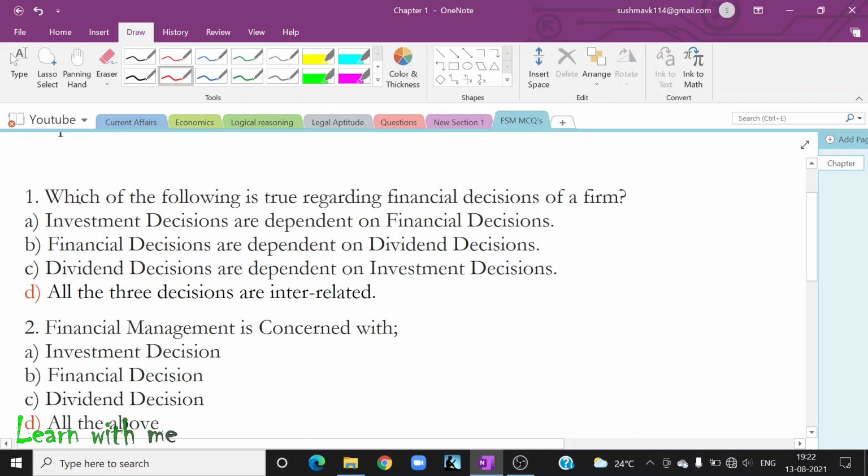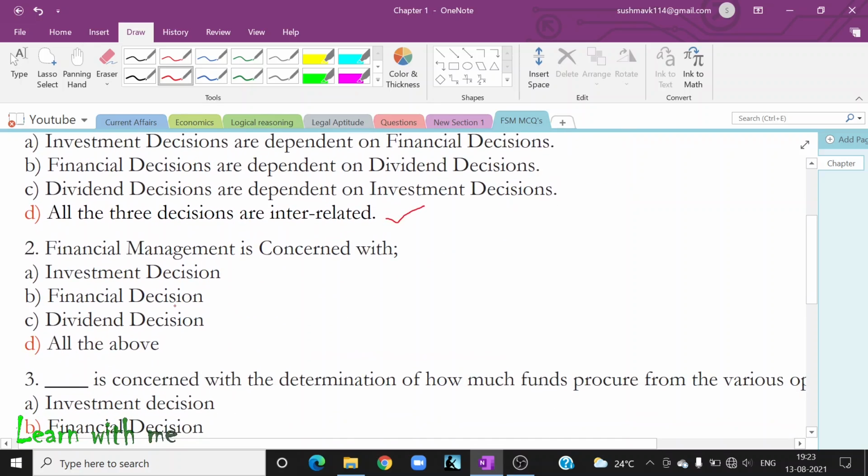The first question was, which of the following is true regarding financial decision of a firm? The answer is D. All the three decisions are interrelated. I am not going to discuss all these things because I have already done it in my part 1. Financial management is concerned with investment decisions, financial decisions, and dividend decisions. So all the three are correct.